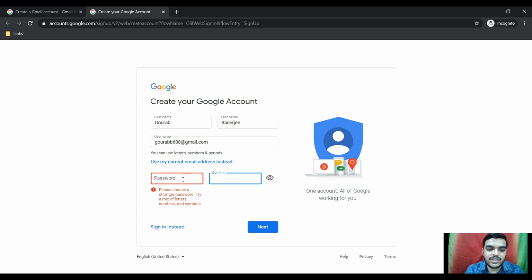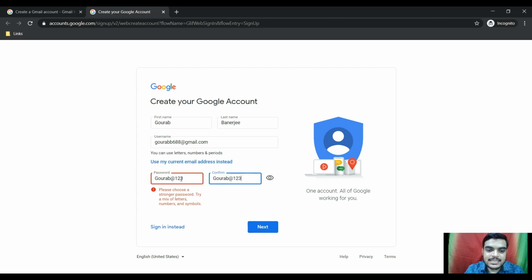Now let's follow the policy. Okay, so I'm using mixed characters, some symbols, then numbers as well, right? So now I'm going to follow the policy. Now let's write the same thing over here. What I am doing right now is following the policy for the password field, the policy that has been created or maintained by, I can say, Google. Now if I click on next, then it will work.